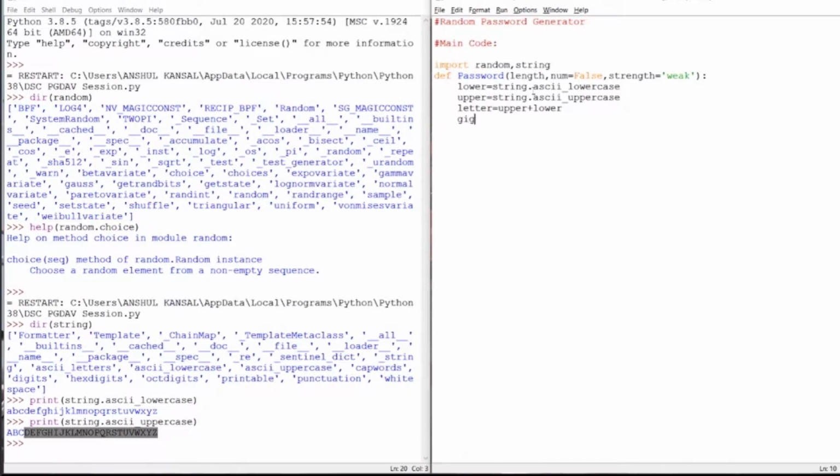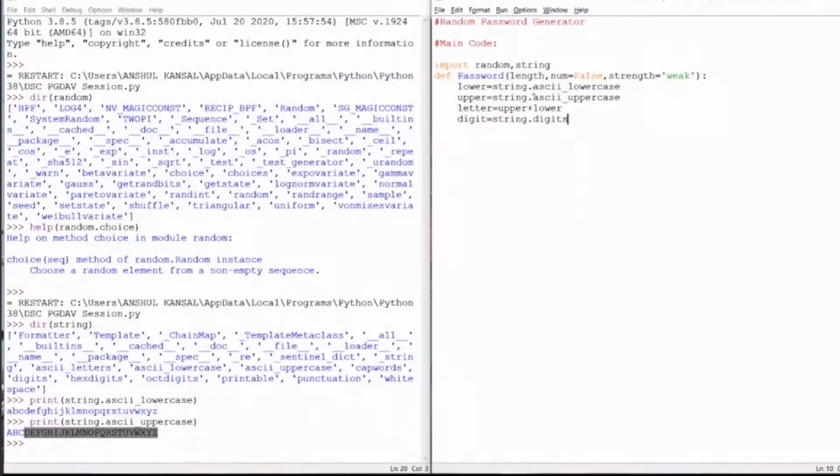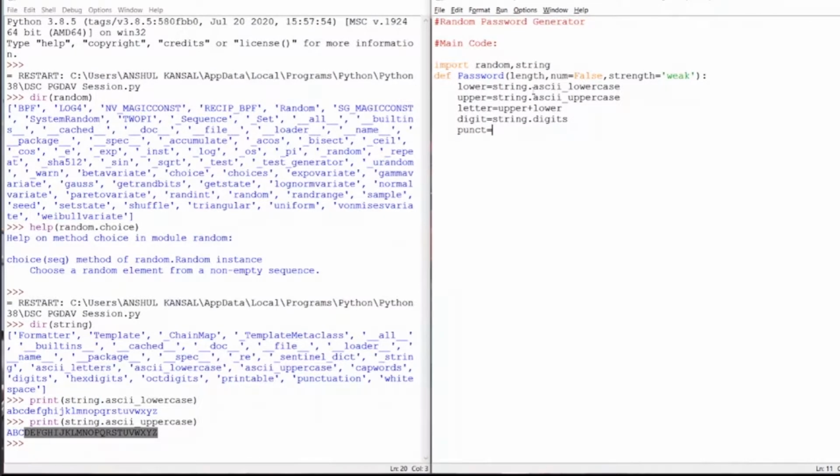Similarly, I will create a variable for digits, which will be string.digits. And the next one is punctuations. Punctuations are special characters that you use with the dollar sign, percentage, power symbol, and star, like this. These are the punctuations.